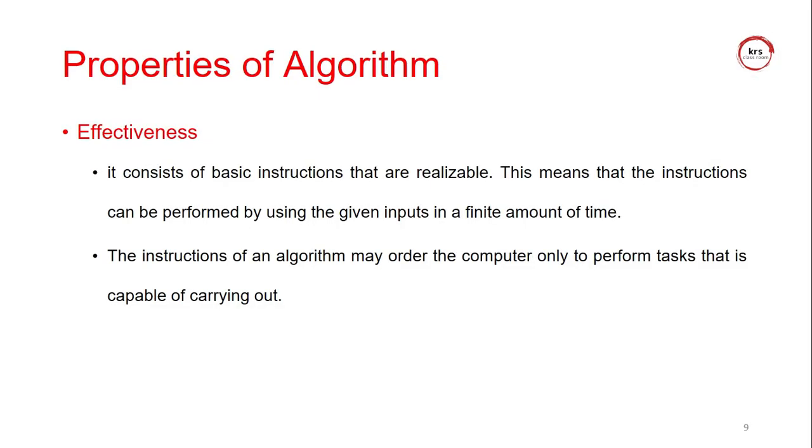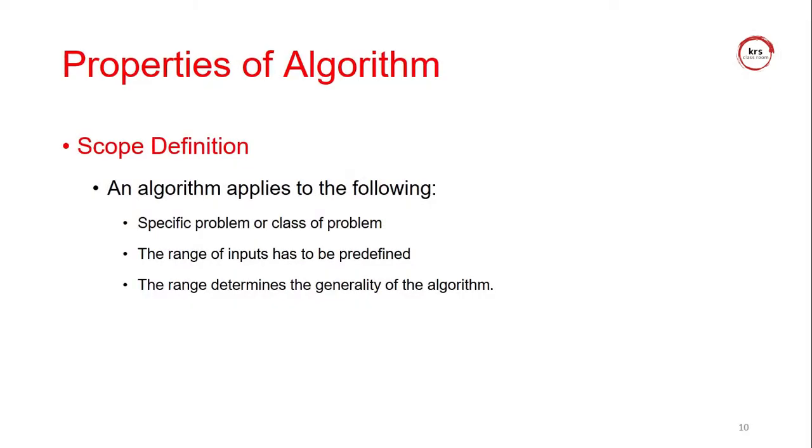And effectiveness. It should be realizable, and given a finite number of inputs, the output should match the corresponding final result. So it should be effective. If I am writing an algorithm in n number of steps for a single operation, it's not effective. It means a complex problem solved by writing a finite number of instruction steps is called an effective algorithm.